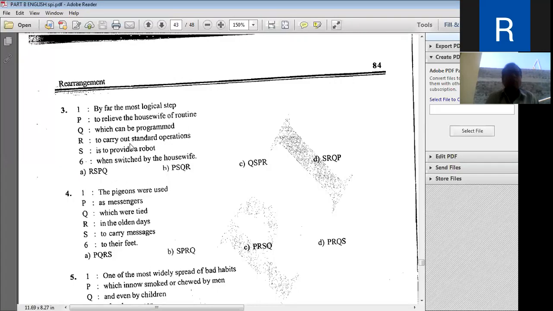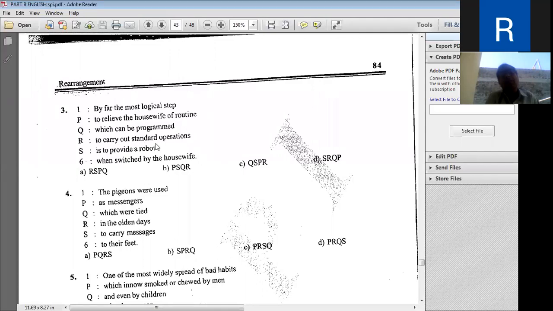Its answer was: by far the most logical step. What is the logical step? Is to provide a robot to carry out standard operations. Whatever the standard operations are, to carry them out we have to provide a robot, and this is by far the most logical step.